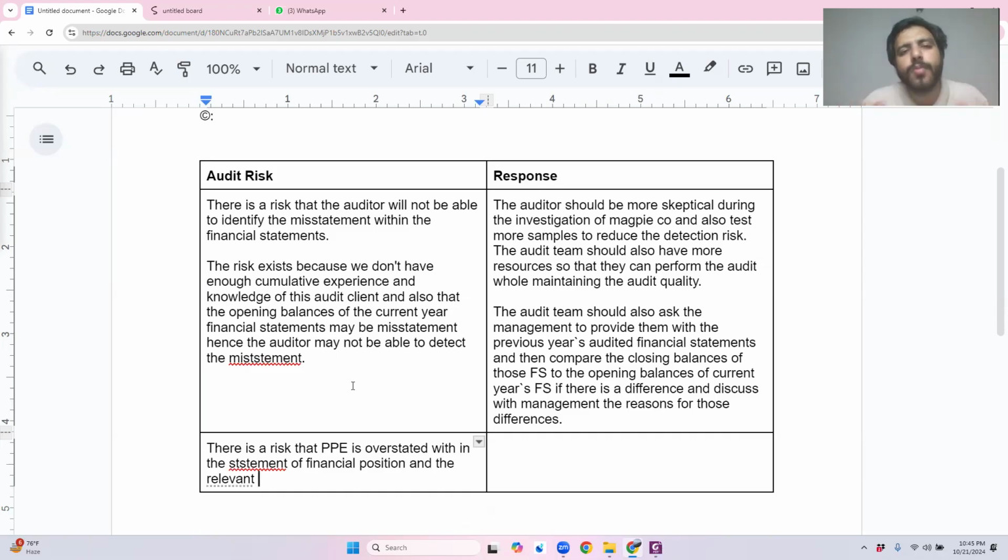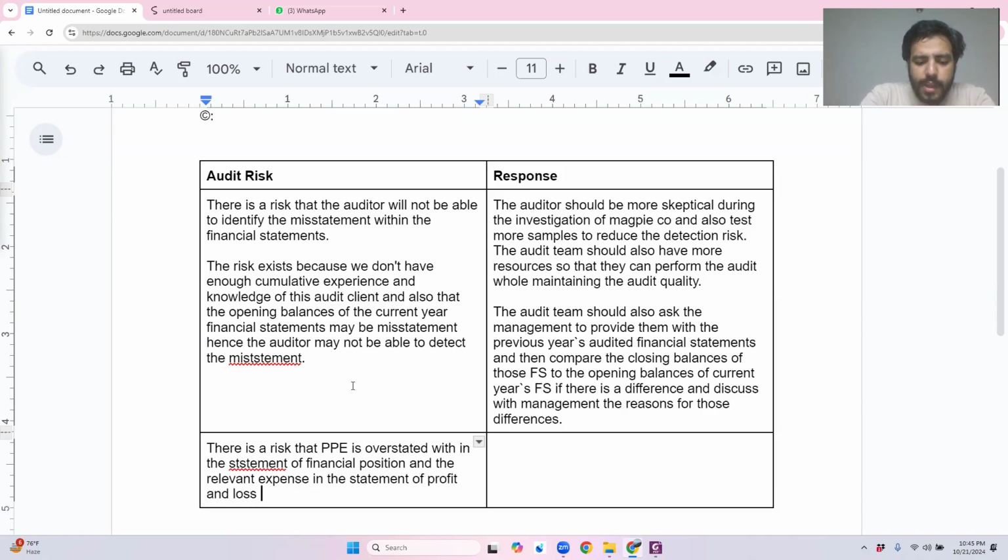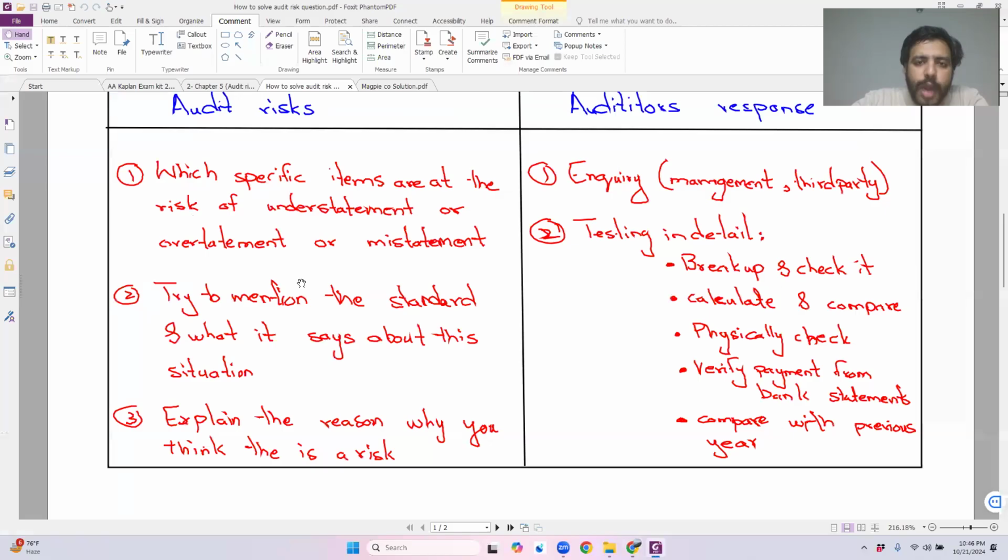And as a student, you won't even know the name of the expense. So instead of using unprofessional words, simply write down the relevant expense, which means the expense that should have been recorded. The relevant expense in the statement of profit and loss is not recorded because it has been capitalized. It is understated. Any questions? No. Okay, great. Now let's move towards the second portion of how I need to write down my answer.